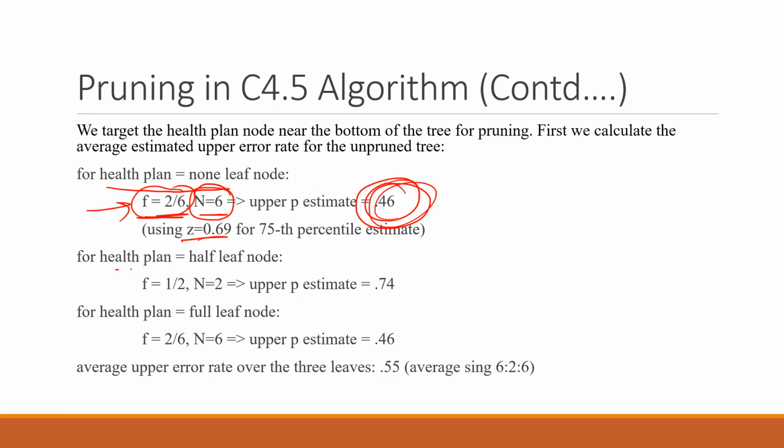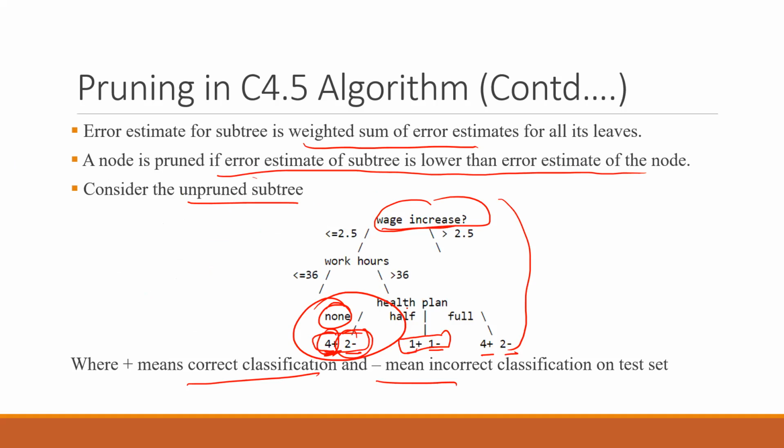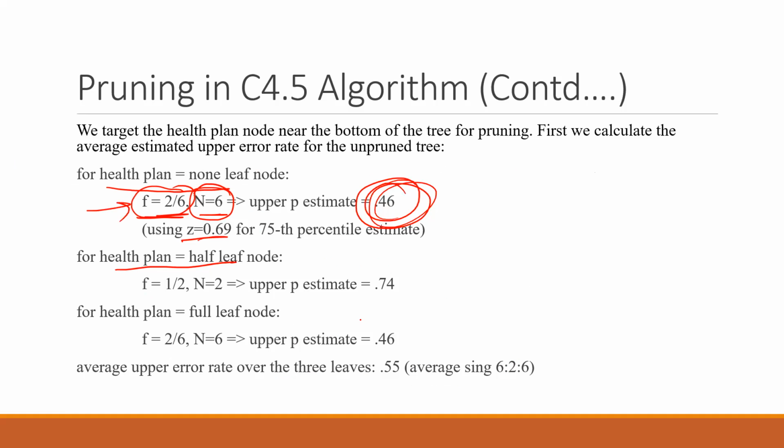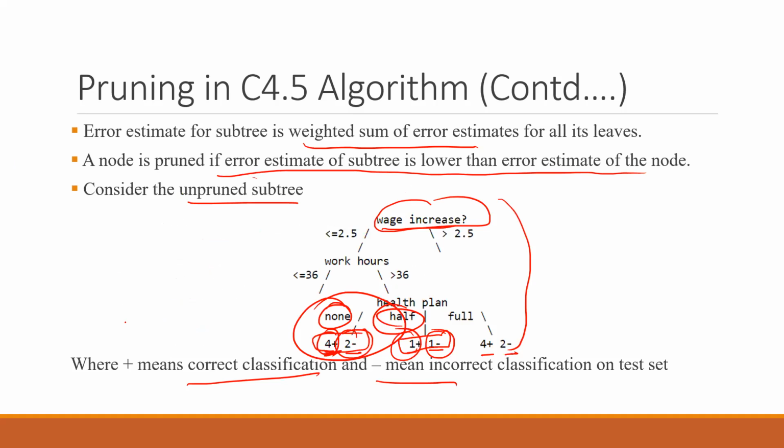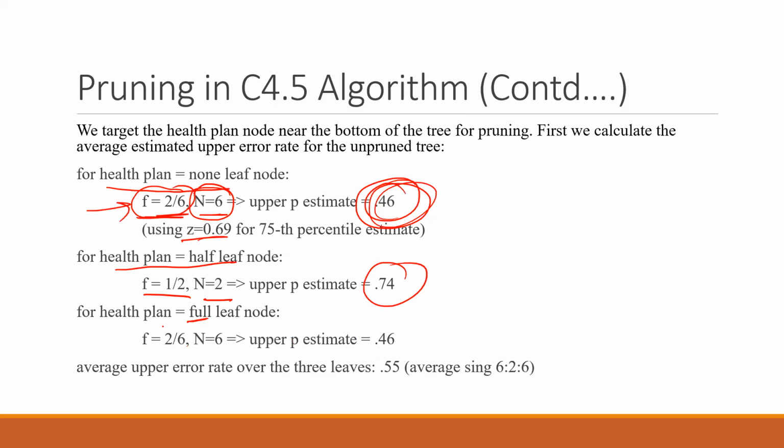If health plan is equal to half, one was incorrect, one was correct. So error is 1 by 2 and number of cases are 2, and in this case the upper p estimate is 0.74. For health plan equal to full, again 2 are incorrect classifications, 4 are correctly classified. So 2 by 6 is my error, number of cases 6, and again the value is 0.46.